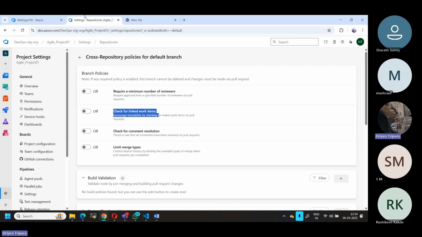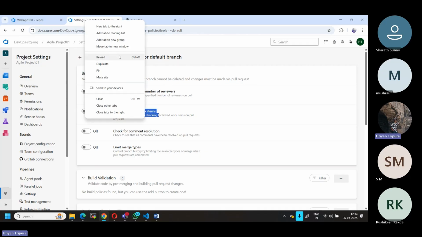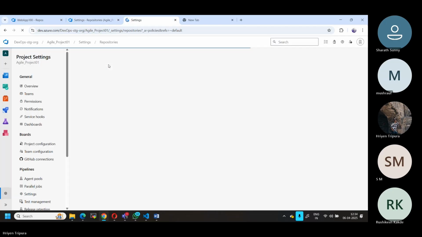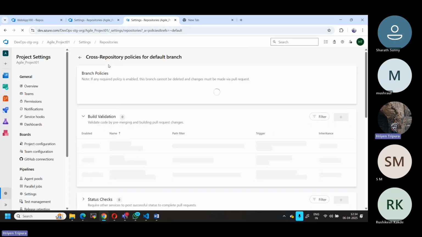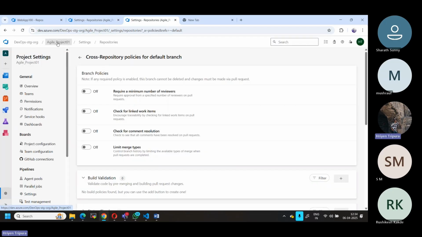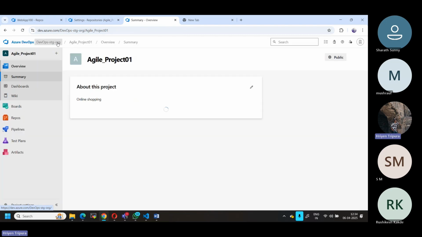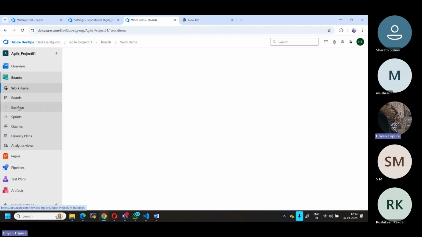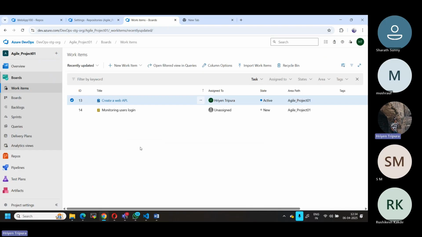Let me open one more tab also, so let me go to the same organization. If I go to the same project, under the same project, if you remember that day we tried a repo, right? Here we create different work items. Let's say in my case we created a user story. Above the user story we'll have an epic, then features. Under features we'll have a user story. Under this only we'll have a task created, right?